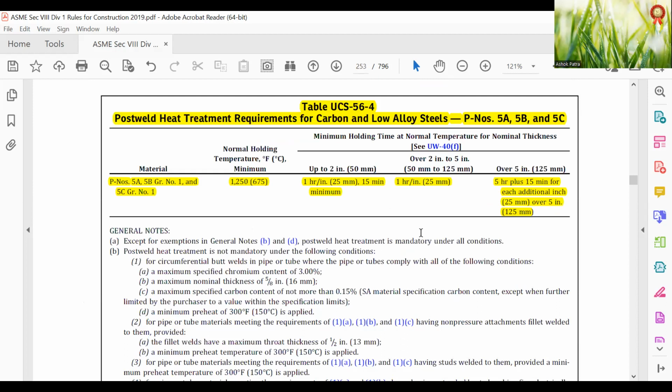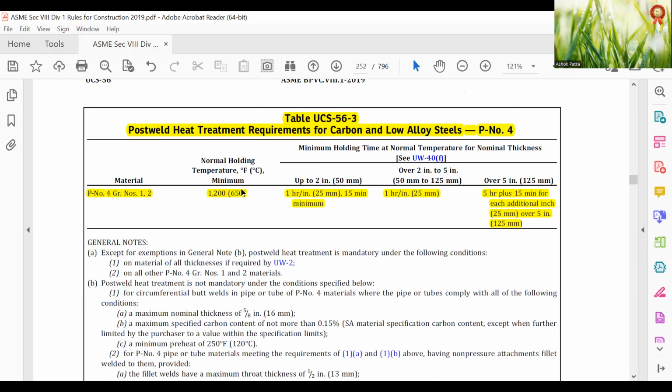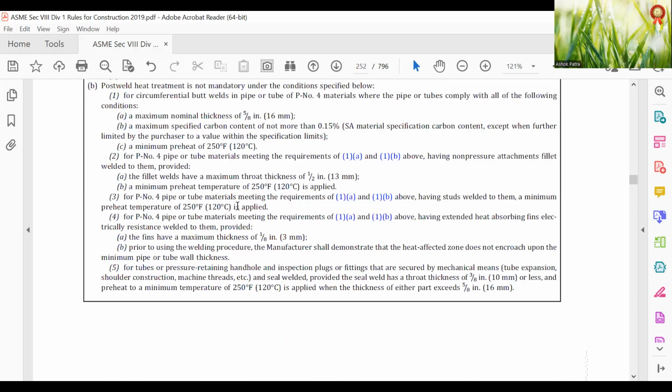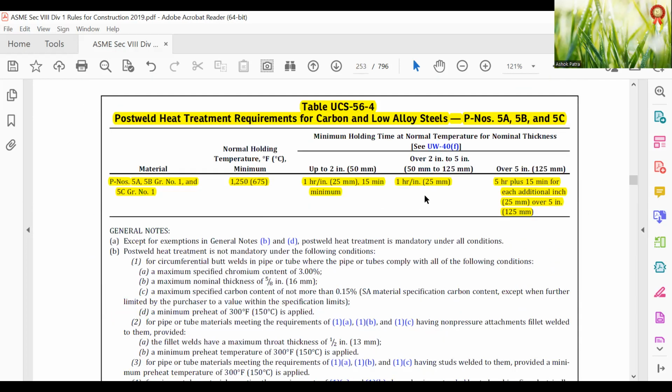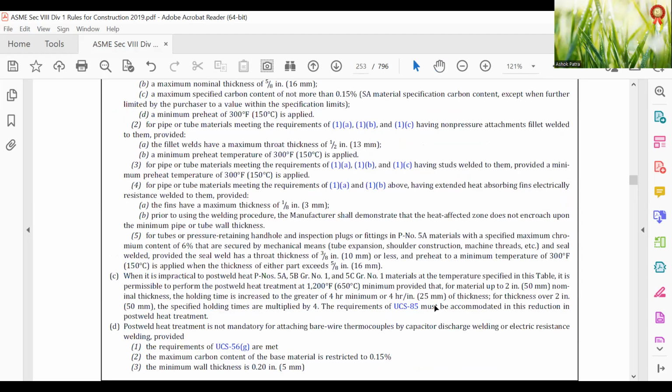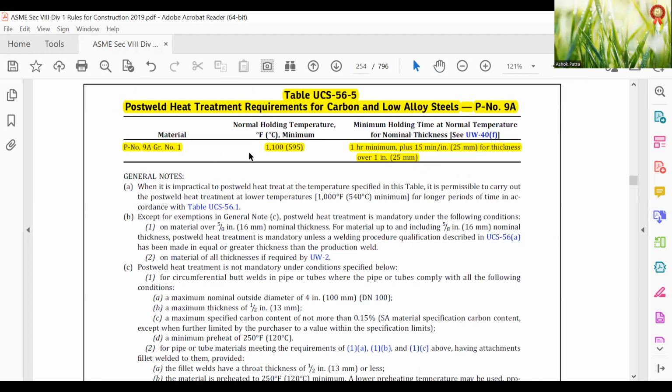Then if you go to P5, 5A, 5B grade number 1, and 5C grade number 1, you have 1250. So instead of 1200, it increases to 1250. So these two as before, and after 1 hour you have to go for up to 5 hour plus 15. Here P9A, it is decreased now.